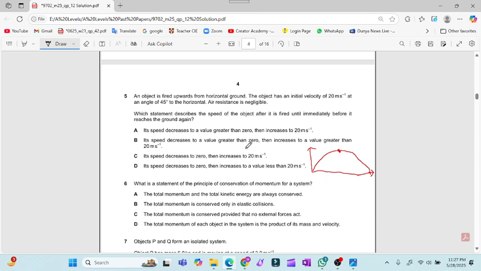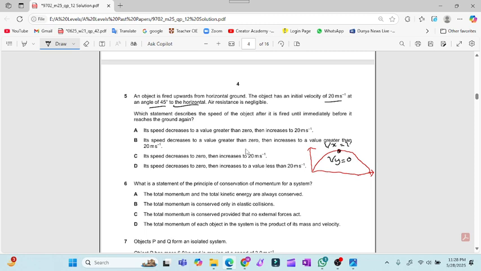Now question number 5. An object is fired upward from horizontal ground. The object has an initial velocity of 20 at an angle of 45 degree. So it means that it is a projectile motion. In projectile motion, there are two components of the velocity. One of them is the horizontal component and the other one is the vertical component. Which statement describes the speed of the object after it is fired until immediately before it reaches the ground again? So at the highest point, the vertical component Vy will be 0, but Vx will never be 0.